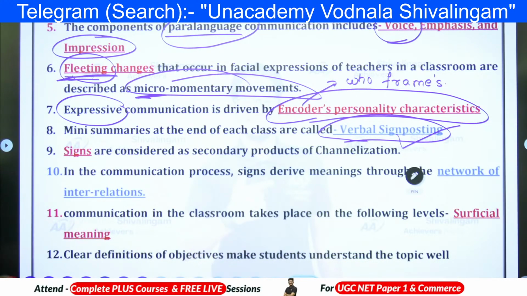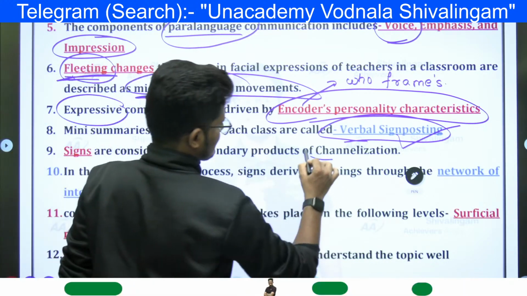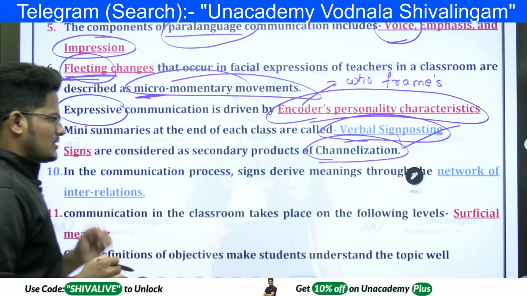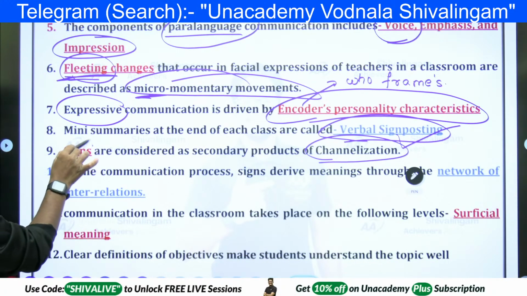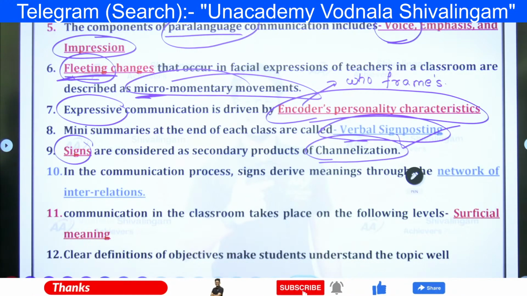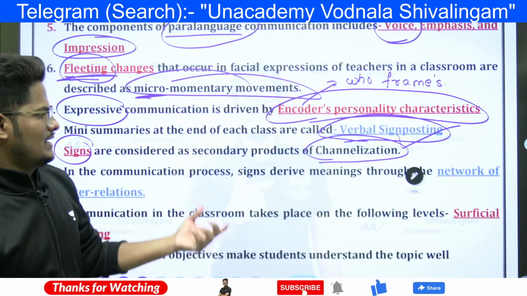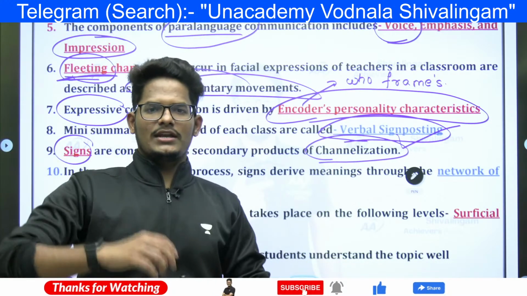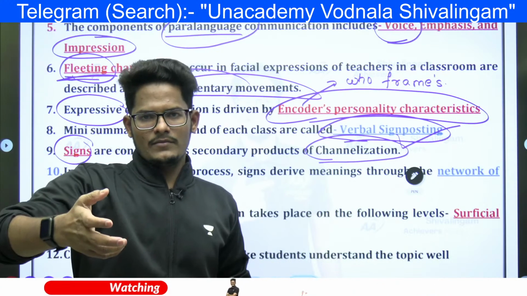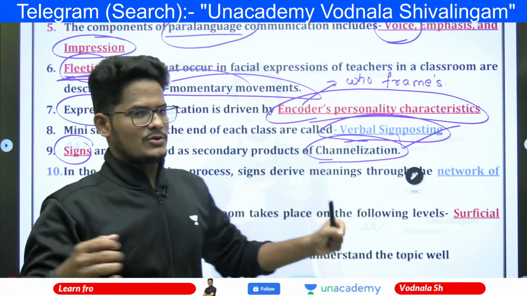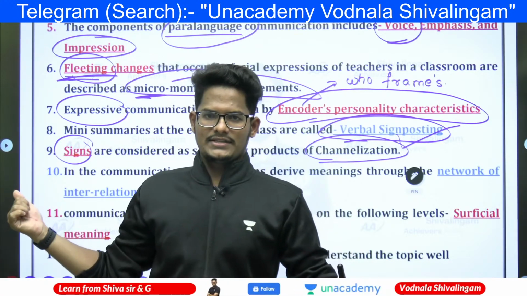And signs are considered a secondary product of channelization. Actually, this is a vague statement. Signs means non-verbal communication, like signs, symbols, logos. They are a product of the channel: whichever channel you are using will be the base for the signs.